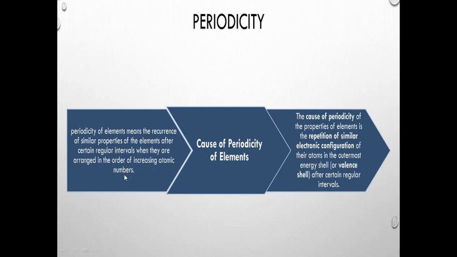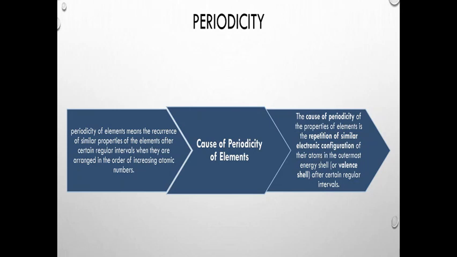Even if we arrange the elements in the order of increasing atomic number, their chemical properties are repeated after certain regular intervals. And what is the cause of periodicity? The cause of periodicity of elements is the repetition of similar electronic configuration.